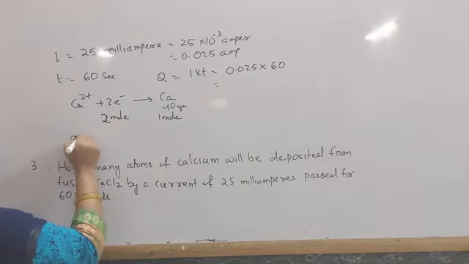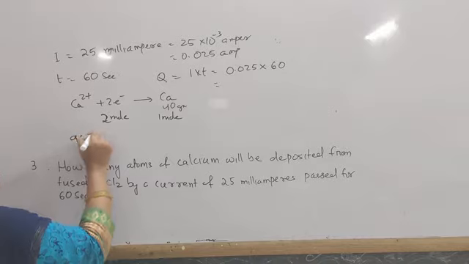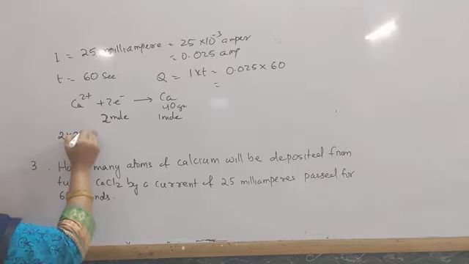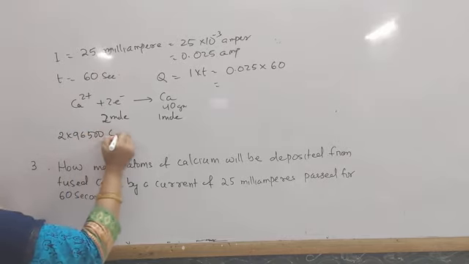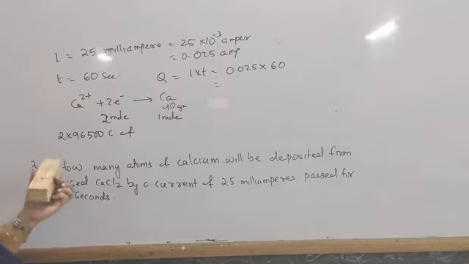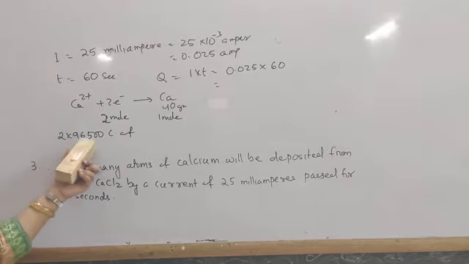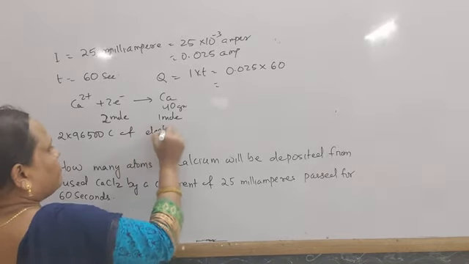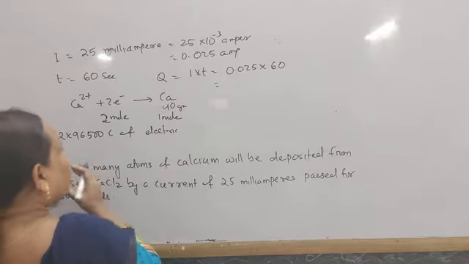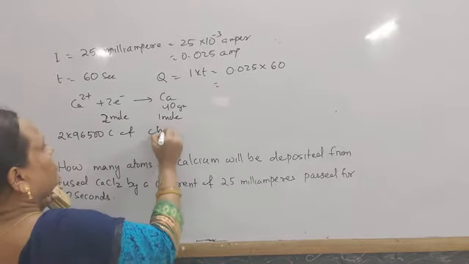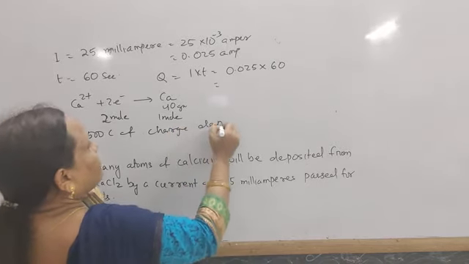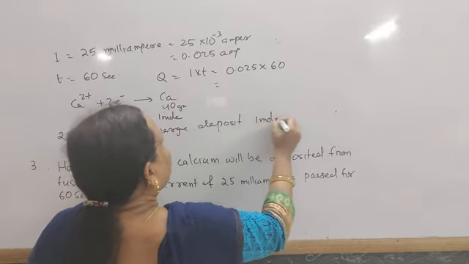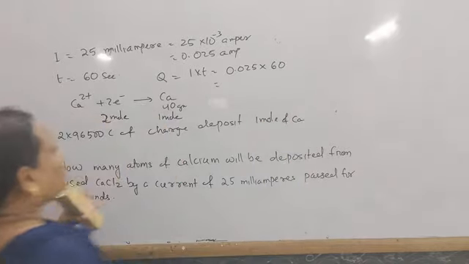Then 2 into 96,500 coulomb of electricity, or charge, deposits 1 mole of calcium.